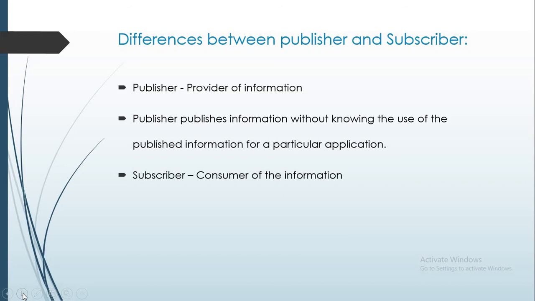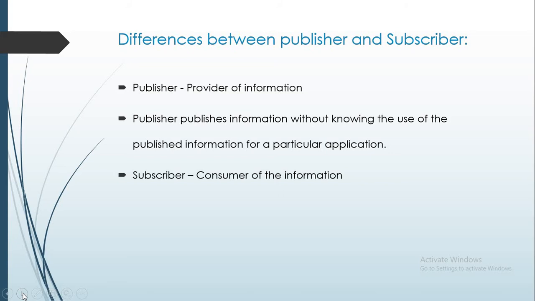The publisher is the provider of information. The publisher can just provide the information to his or her subscribers, and the publisher publishes information without knowing the use of the published information for a particular application. This means that the publisher supplies information about a subject without needing to know anything about the applications that are interested in the information that the publisher is going to publish.